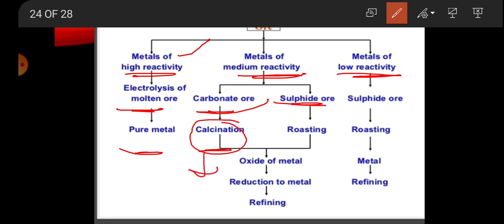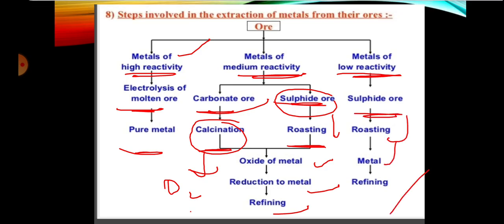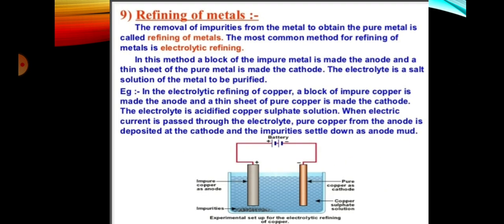When a metal is heated in the absence of oxygen, it is called calcination, and when a metal is heated in the presence of oxygen, it is called roasting. After calcination and roasting, it is converted into the oxide of the metal, then further reduction of the metal and then refining. A metal of low reactivity can be converted into the sulfide ore, then roasting, then metal, then refining. This is the steps involved in the extraction of metals from their ores.